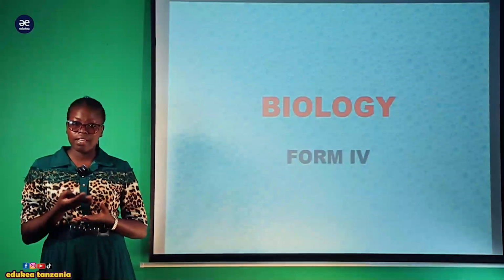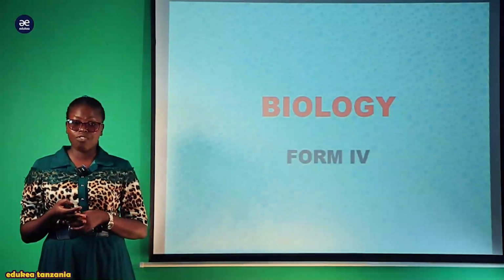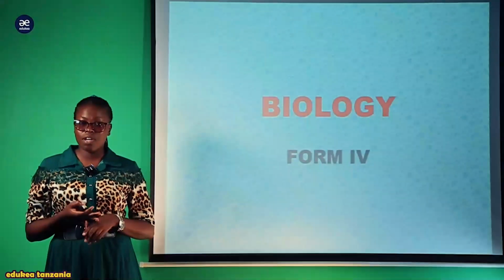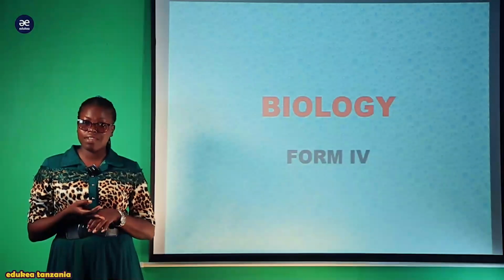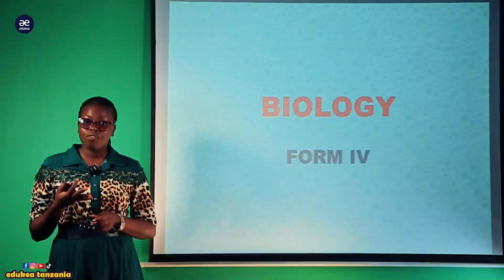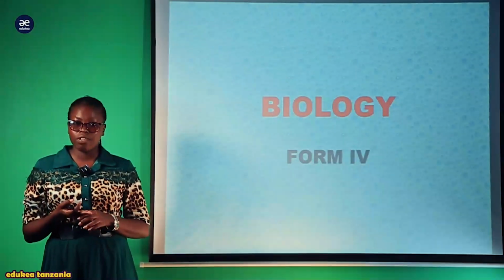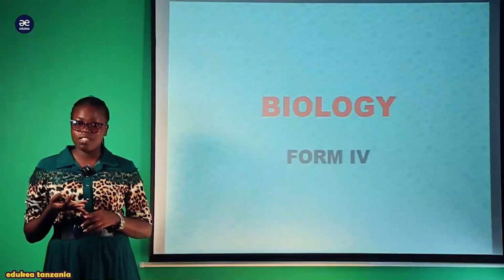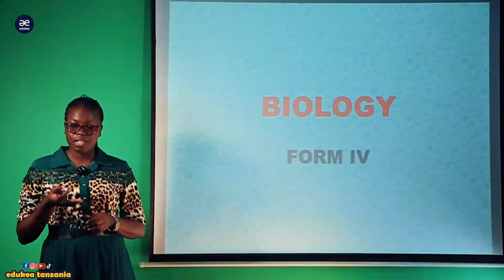I would like to take you through the last kingdom among those major 5 kingdoms which we discussed in your Form 1. The first one was the kingdom Monera, then the kingdom Protoctista, which you covered in your Form 1. Also, the third one is kingdom Fungi, which you discussed during your Form 2, where there were the classes Ascomycota, Basidiomycota, as well as Zygomycota.